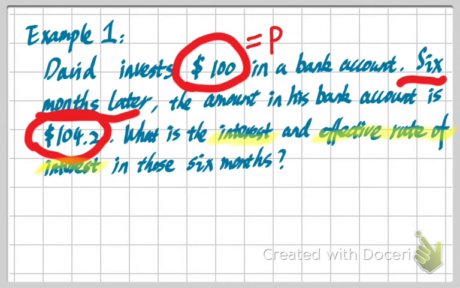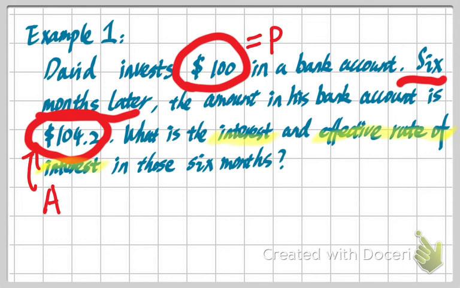And the maturity value, or the final balance, the accumulated value in the account, is $104 and 20 cents. So this is our final balance denoted by A. And how long is this period? This is 6 months, and the question asks for exactly the same time period. So now we have P equals $100 and A, the final balance, equals $104.20.